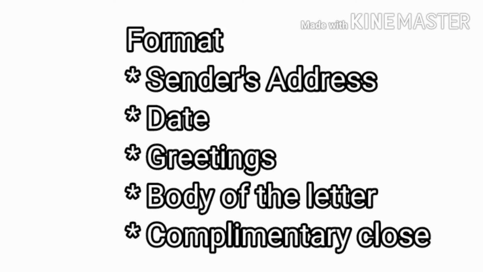Students, before writing the informal letter, we should know what the format of the letter is. So, what is the format of the letter? The sender's address we will write first of all, then we will write the date, after that greetings, then the body of the letter, and then the complimentary close. So let's make it more clear with an example.